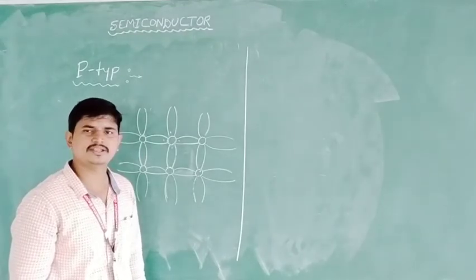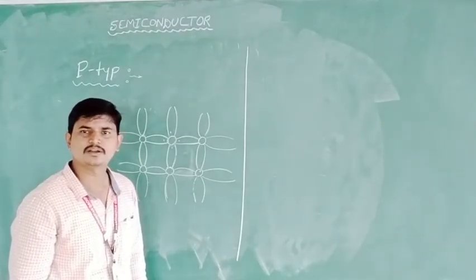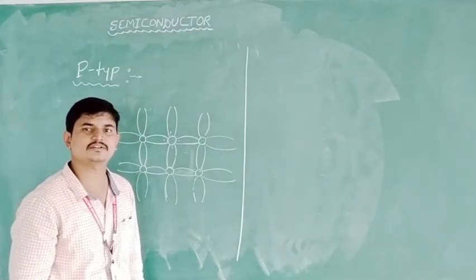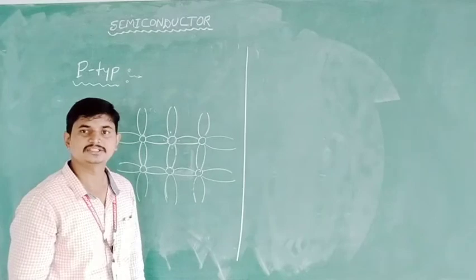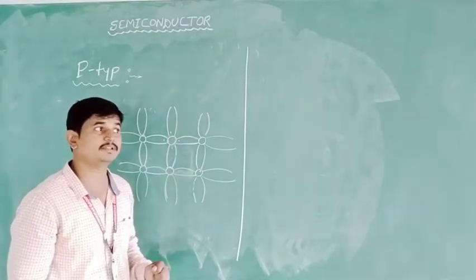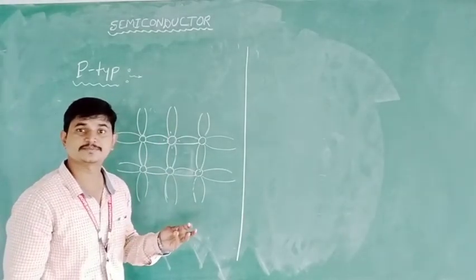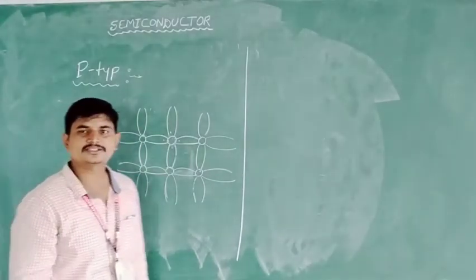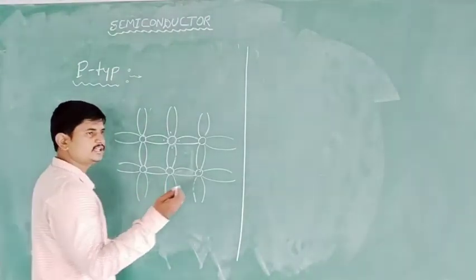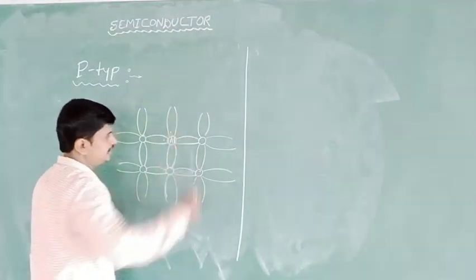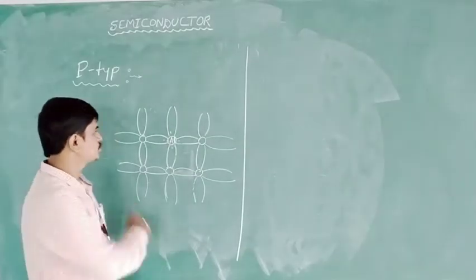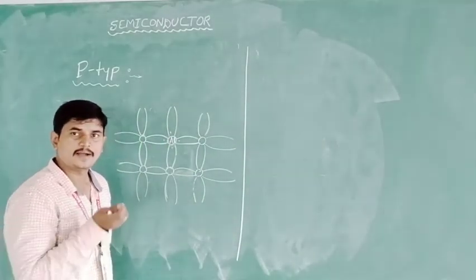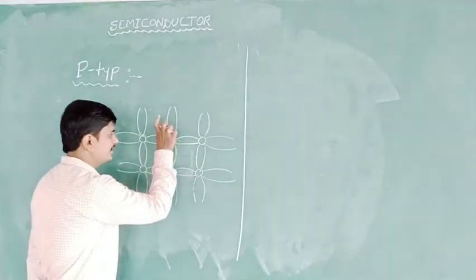The trivalent impurities, for example, are aluminium, gallium, indium. These are examples of trivalent impurities. Pentavalent impurities, examples are phosphorus, arsenic, like that. So now I am going to add a trivalent impurity, and you can take aluminium. Aluminium is a trivalent impurity. So among the germanium atoms, I am going to add aluminium.